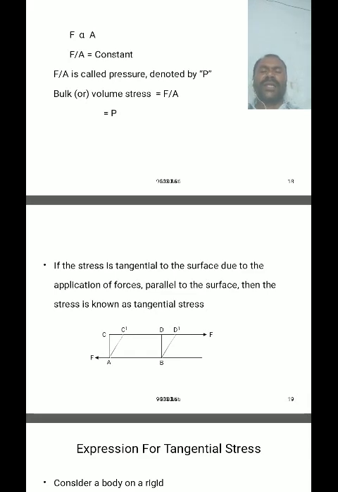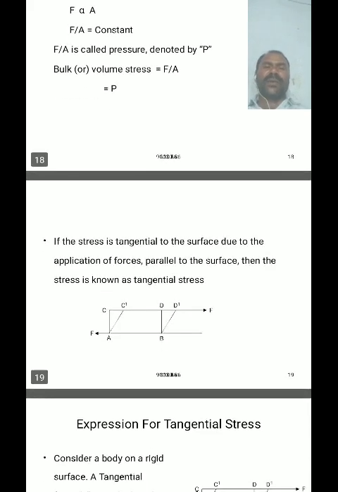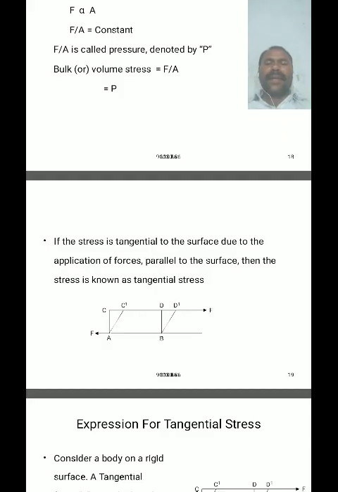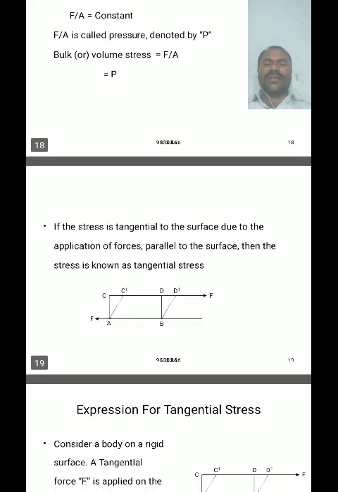Now we have to explain another type of stress, that is tangential stress or parallel stress, also called shearing stress. If the stress is tangential to the surface due to application of a force parallel to the surface area, then the stress is known as a tangential stress.